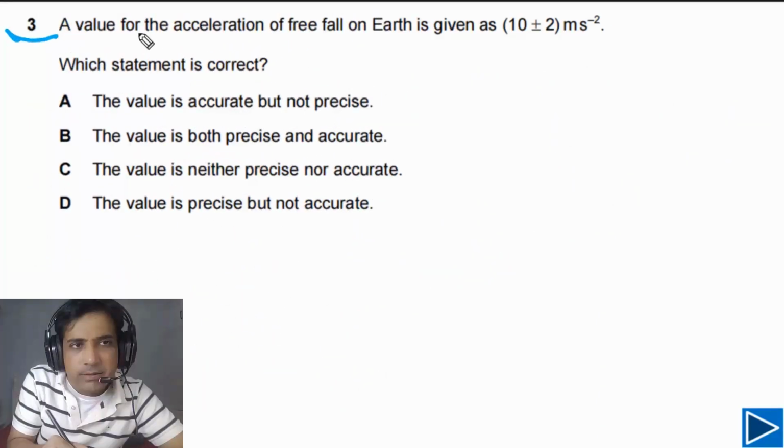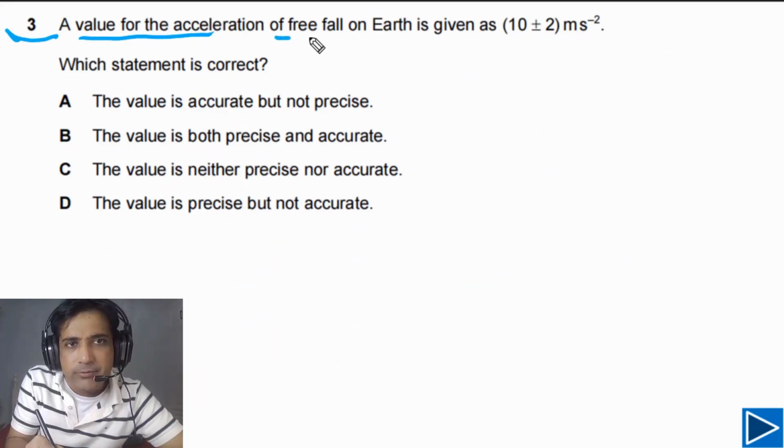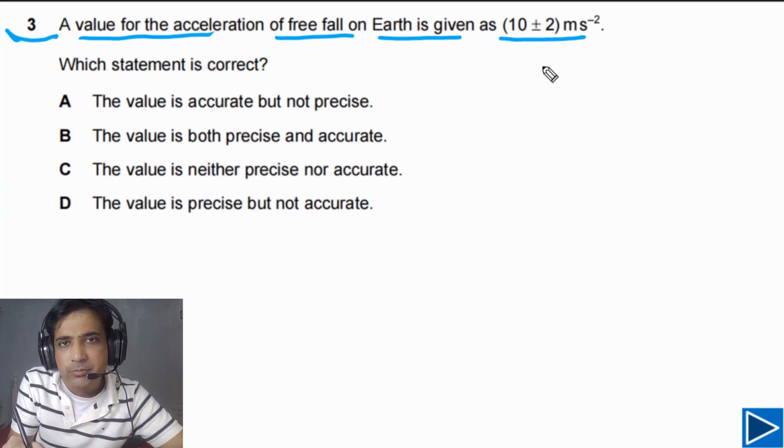For our third question, we are given a value for the acceleration of free fall on Earth as 10 plus or minus 2 meters per second per second.